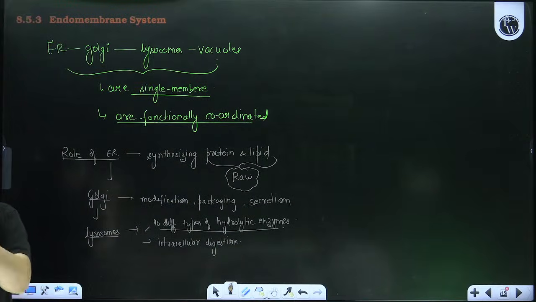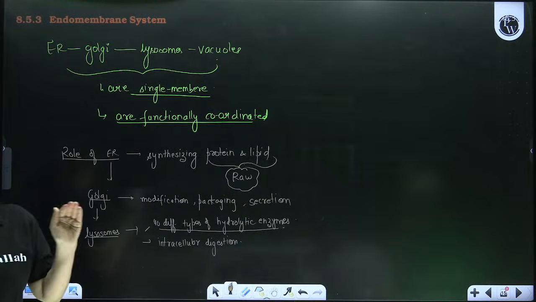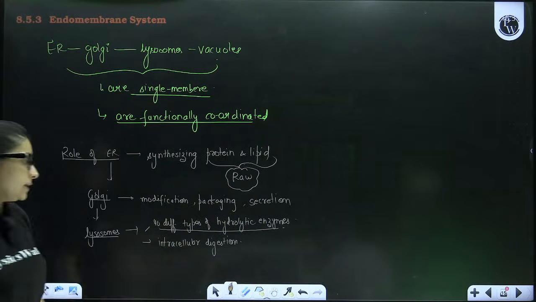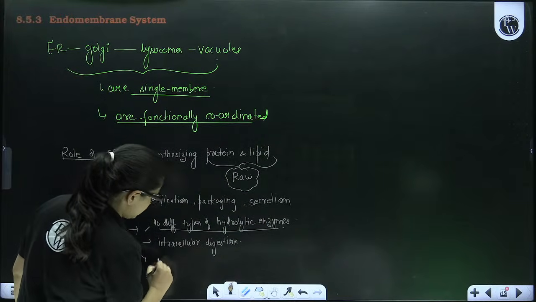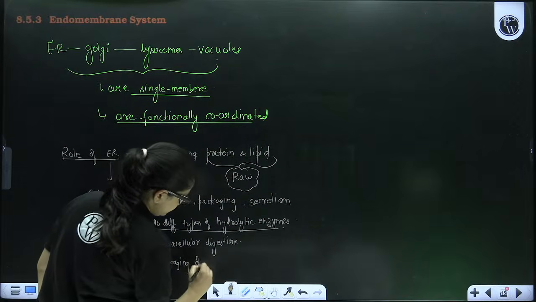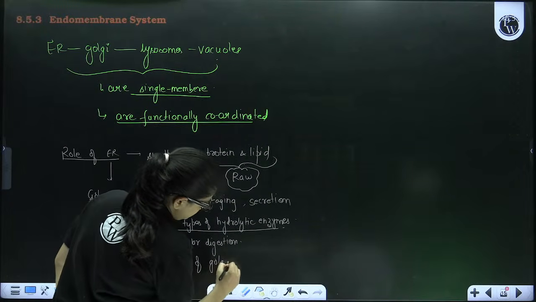उसको बेटा ये digest करने में मदद करता है. और ये बना कैसे? ये बना है क्योंकि Golgi has done its role. So you say that lysosomes, they are the result of packaging of Golgi body. Correct?